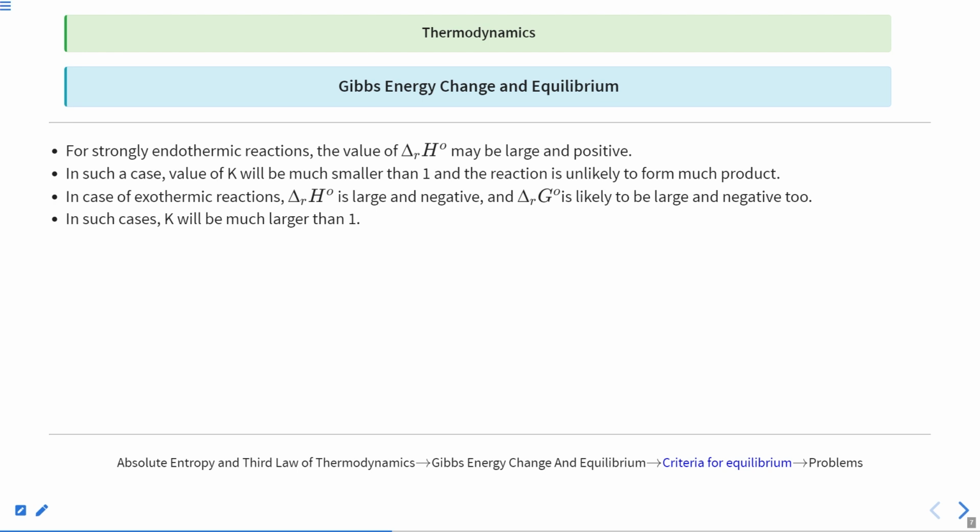Okay? K should be greater than 1, and when K is greater than 1, that means your product is being formed in greater amount. Okay.